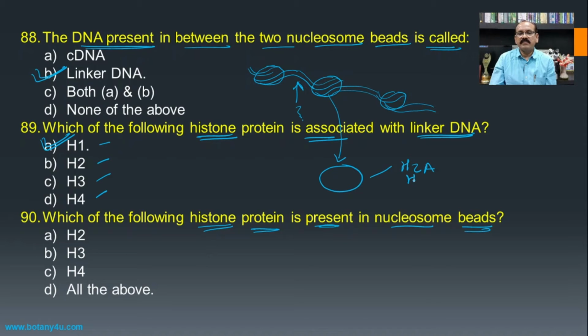H2A, H2B, H3 and H4, all in 2 molecules each, that is 8 molecules. So such types of histone molecules are present. So H2, H3 and H4, all of the above are present in the histone protein of the nucleosome beads.